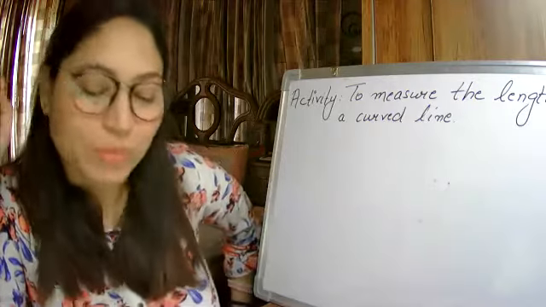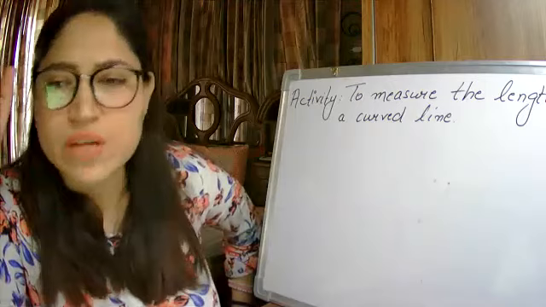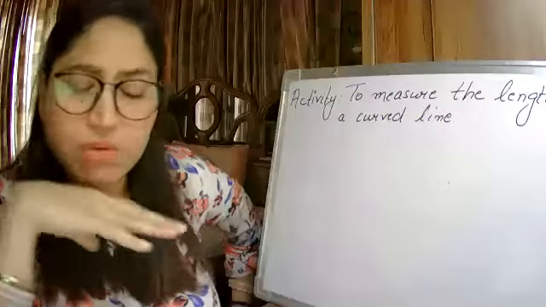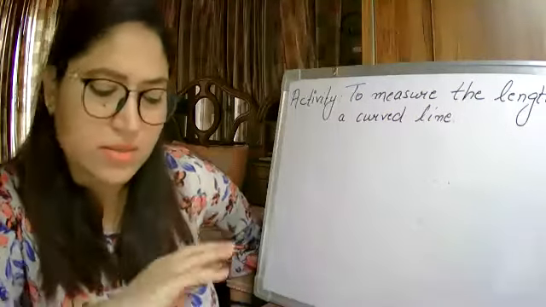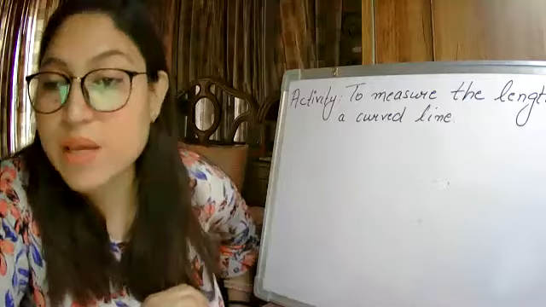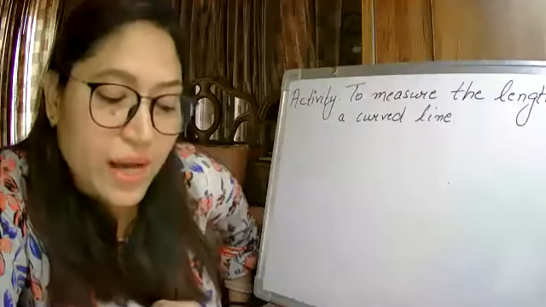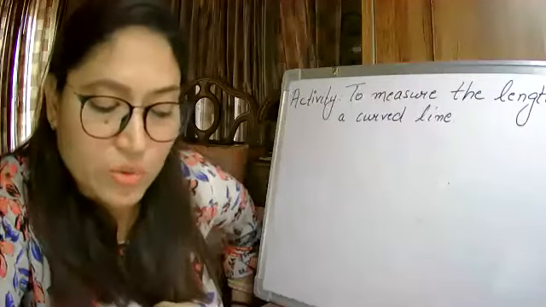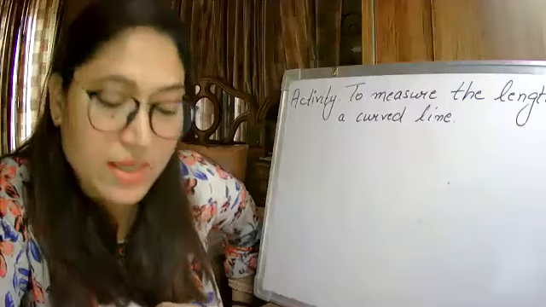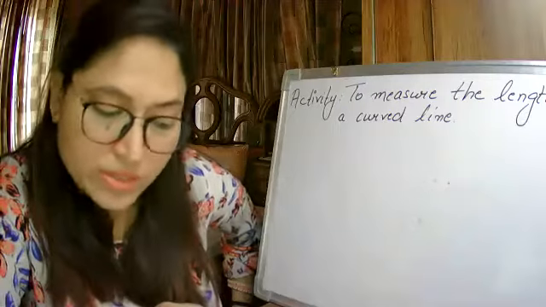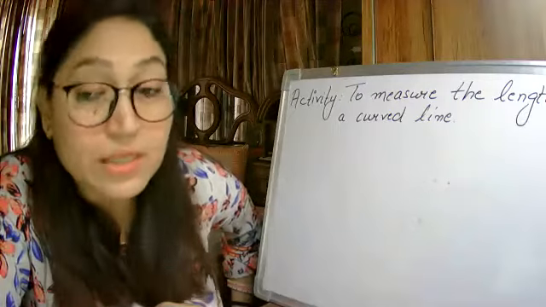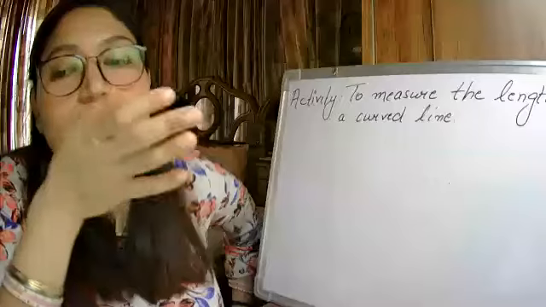So see, I'm going to read activity 3 quickly because it is very simple. It is just a repetition of the activities which we have done previously, the handspan one. So measure the height of your classmate using handspan, and then by using a meter scale. So now you are using both things.